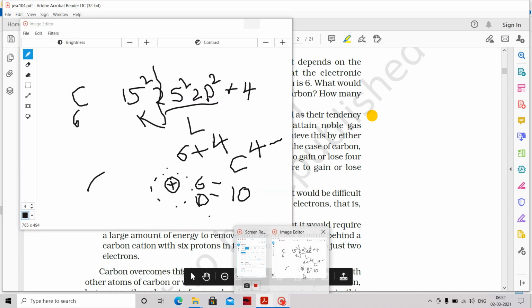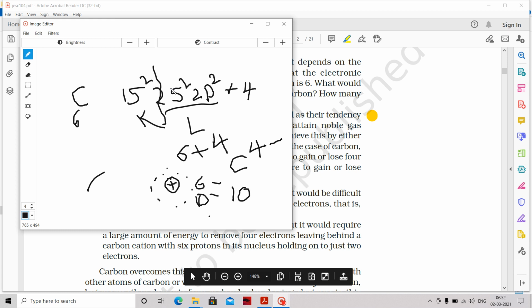Then another option can also be possible. If the carbon loses these 4 electrons also, then what will happen? It becomes 1s2. 1s2 is the helium configuration, so it is still stable. Correct? So carbon can do both ways to get stability: one is by losing 4 electrons, another is by gaining 4 electrons. If it gains 4 electrons, we told what the problem is. It forms the C4 minus ion, so 4 more electrons are in the outer shell, and inside you have only 6 protons, which cannot hold those 4 more electrons. That's why it is not possible.